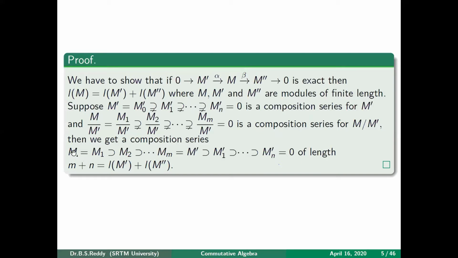So what is the length of this chain? Here you have m and here you have n, so the length of this chain is m plus n, which is the length of M' plus the length of M''. So we have proved that whenever you have an exact sequence, the length is additive. That means the length of M is the length of M' plus the length of M''.